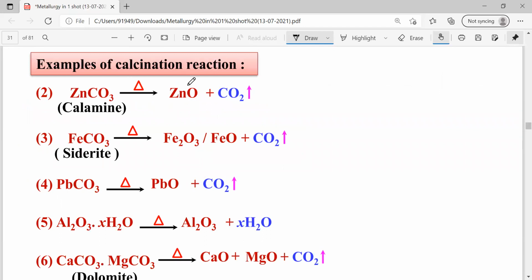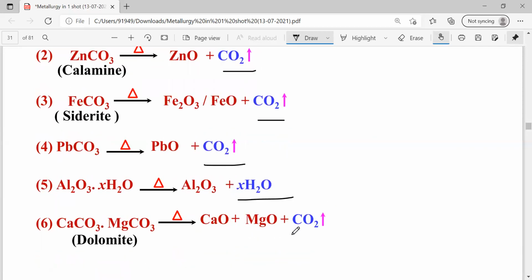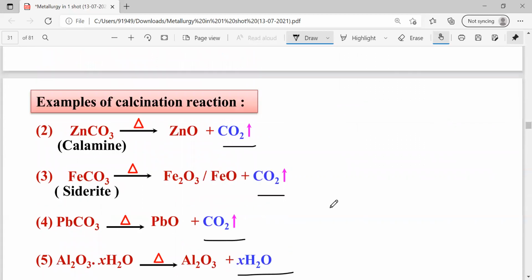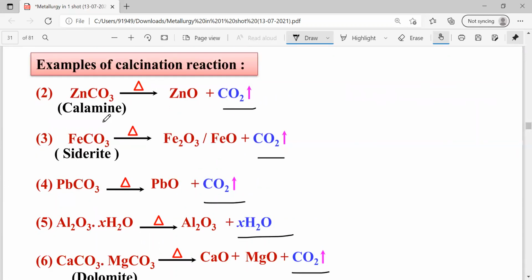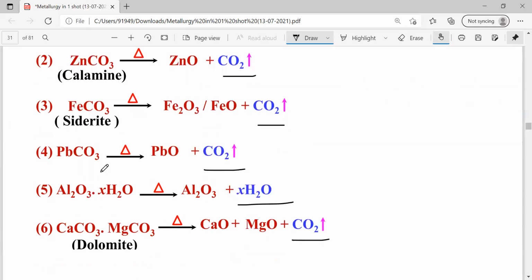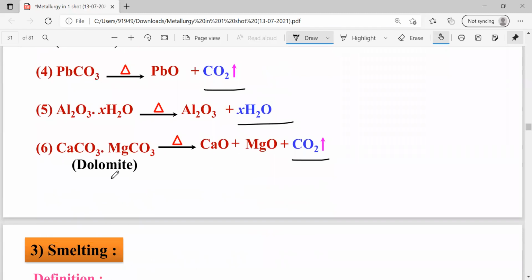Some of the examples for calcination reactions. See this one, this is a volatile impurity. Carbon dioxide is acting as a volatile impurity. Water molecule is acting as a volatile impurity. If either carbon dioxide or water molecules are removed during the heating of any ore or mineral in absence of air, then that process is called calcination. And here you have to remember the metallurgical names. ZnCO3 is called calamine. FeCO3 is known as siderite. CaCO3.MgCO3 is known as dolomite.